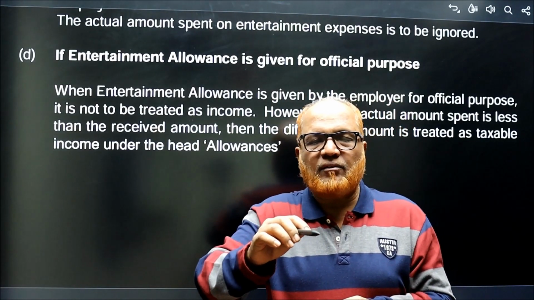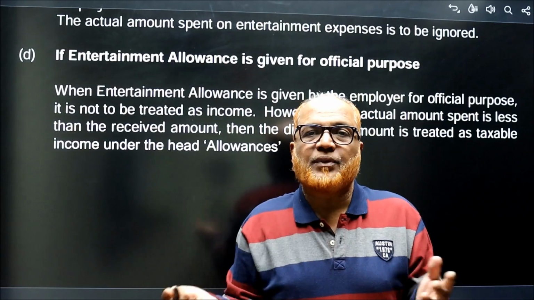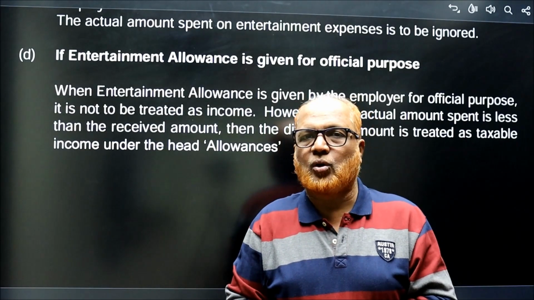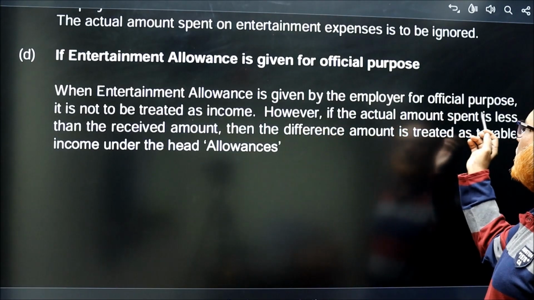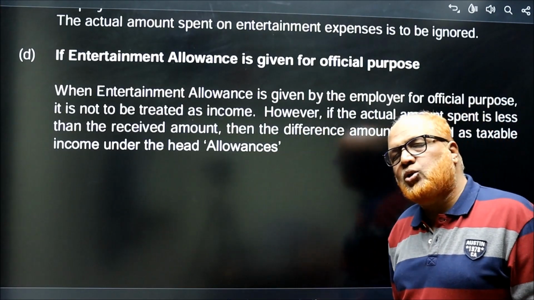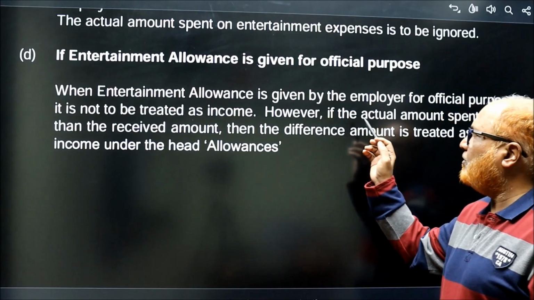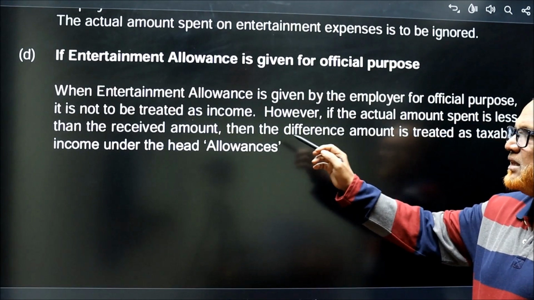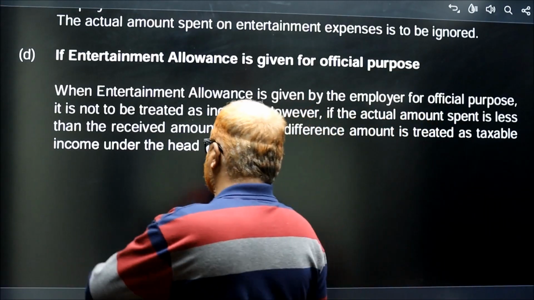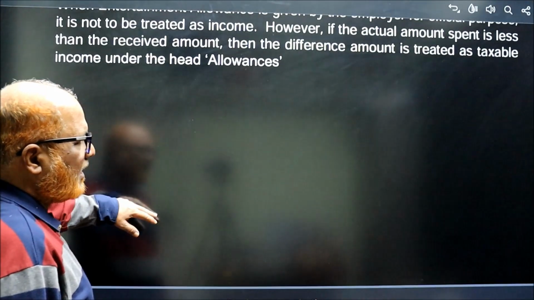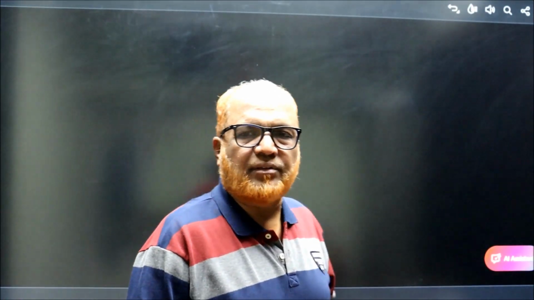Entertainment allowance given for personal purpose is fully taxable for a non-government employee, right? So when EA is given by the employer for official purpose, it is not to be treated as income. However, if the actual amount spent is less than the received amount, then the difference is taxable under the head allowances. So this is the end of the problems on entertainment allowance.